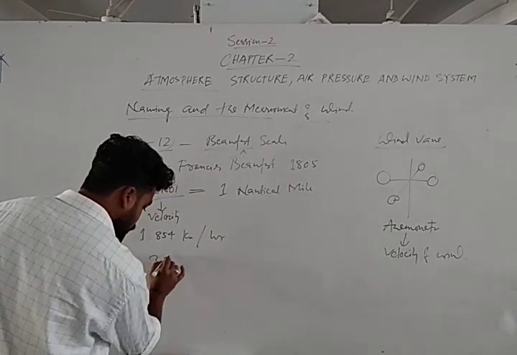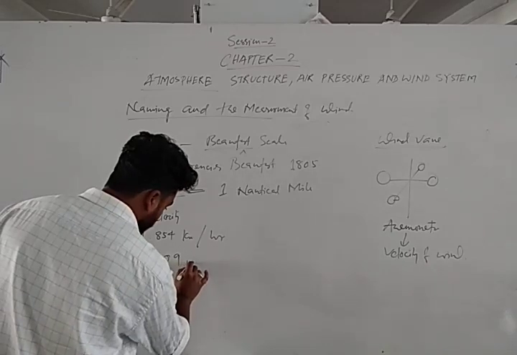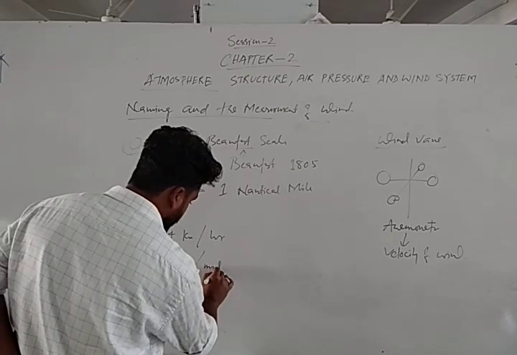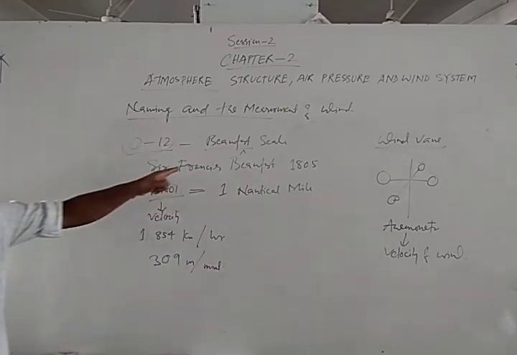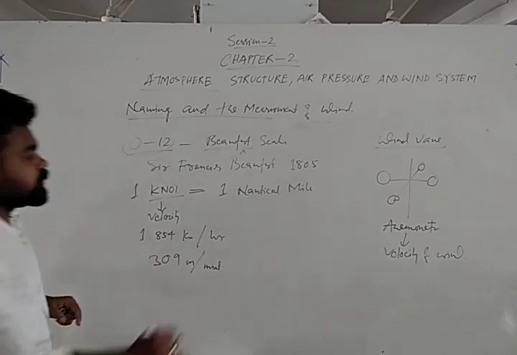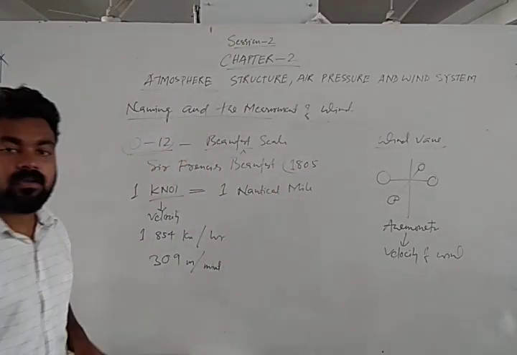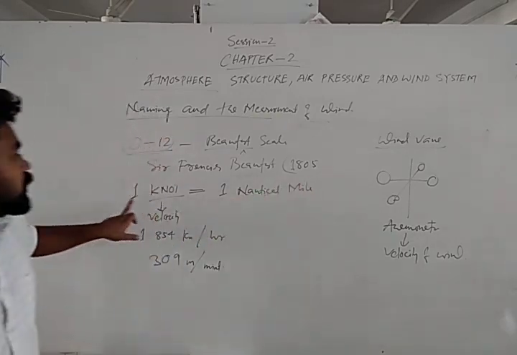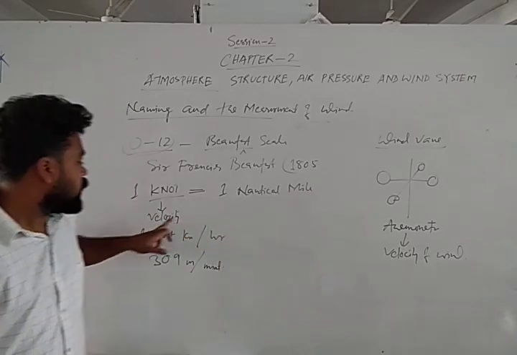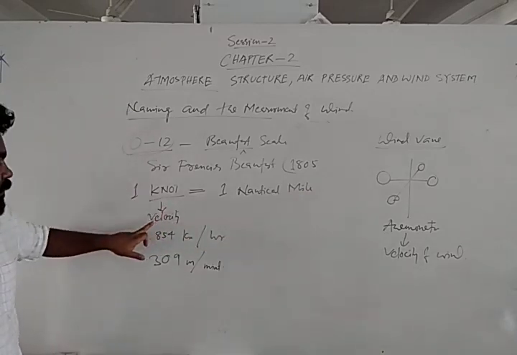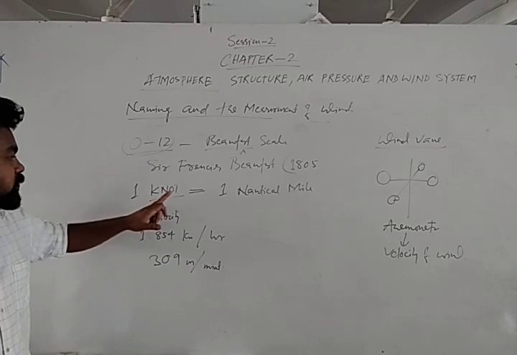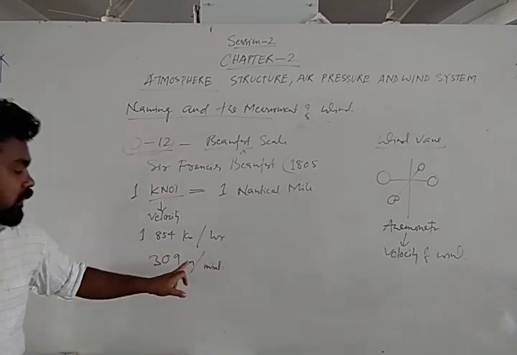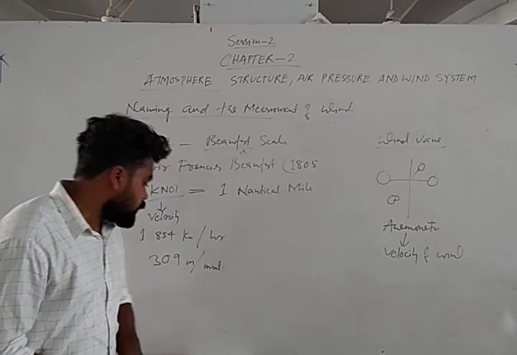That means 30.9 meter per minute. So Sir Francis Beaufort gave the scale in 1805. Please remember, a question comes on which year he gave the concept, that is 1805. So 1 knot is equal to 1 nautical mile. Knot is the unit of measurement of velocity. That is, 1 knot equals 1 nautical mile, meaning 1.854 kilometer per hour, that is 30.9 meter per minute.